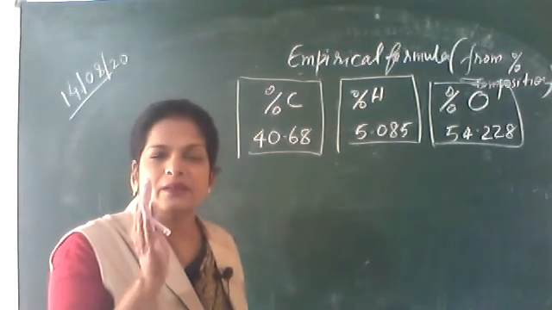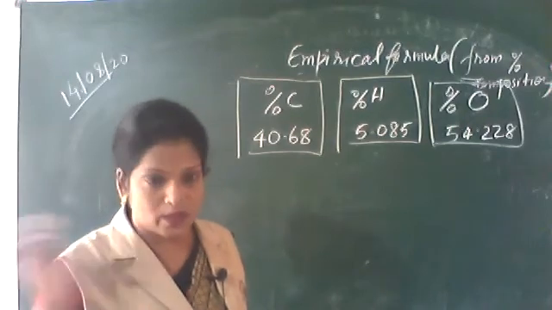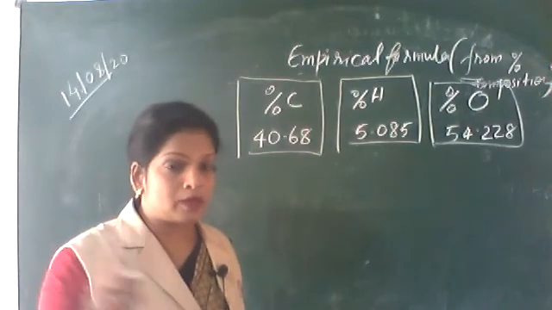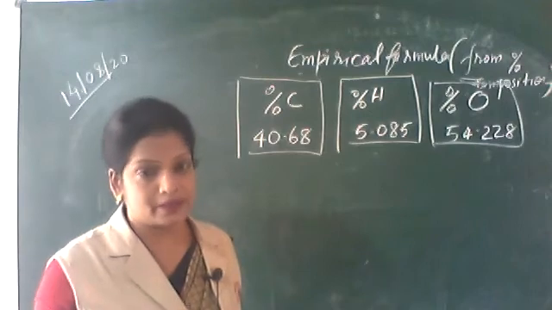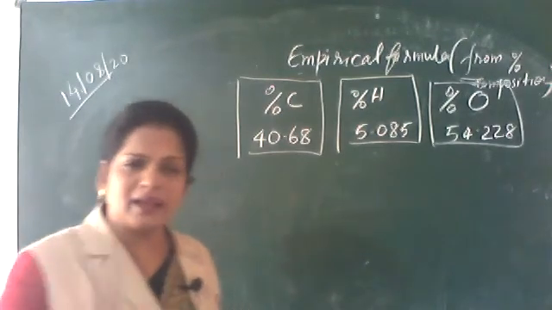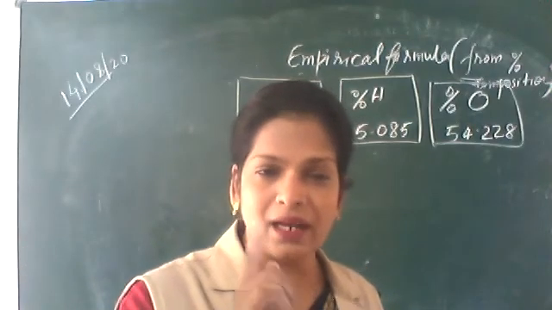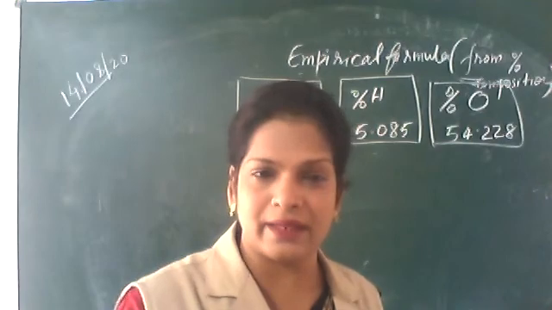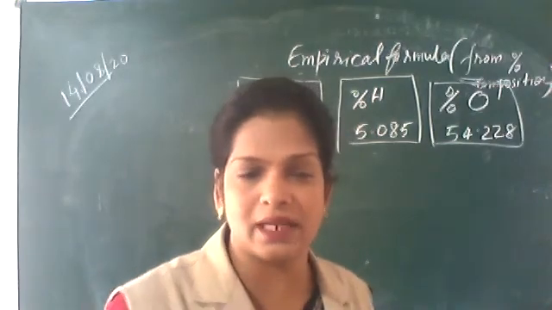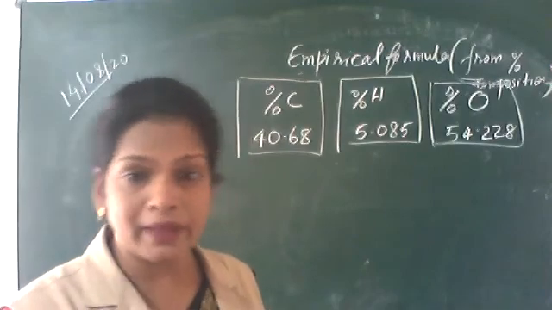Find out the simplest whole number ratio, that is the empirical formula. Once again, in empirical formula, there should not be a common factor. If you are getting different numbers, to make at least one number 1, you select the least number among them and divide all by this least number. At least you will be getting 1 for one element.